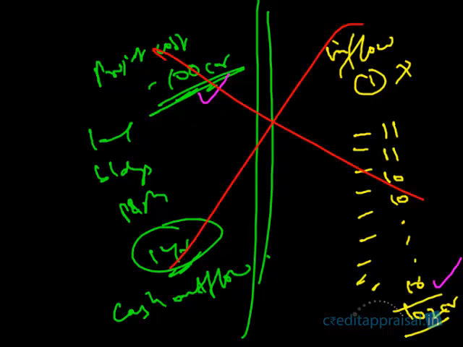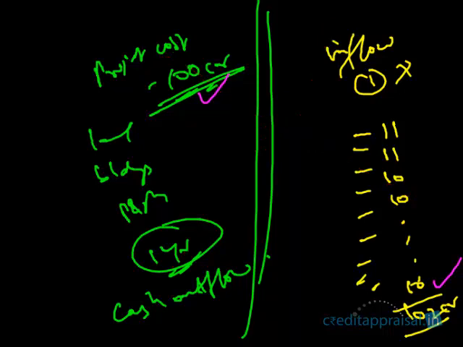But this is absolutely wrong. That is the point we're trying to make. This is absolutely wrong because the mistake is treating the first year as the benchmark time period. This 100 crores is equal to 100 crores, because he has spent it now. But the amount he is going to receive in future, 11 crores, which is to be received 1 year from now, is not equal to 11 crores now.